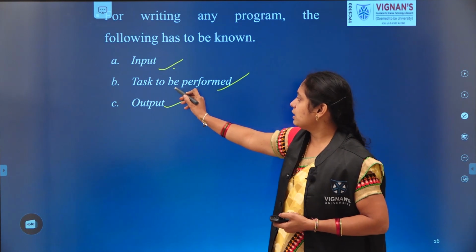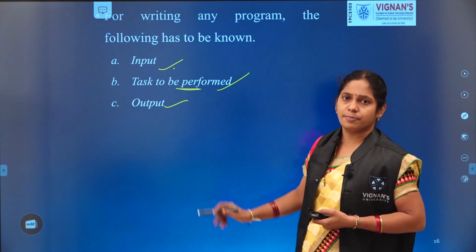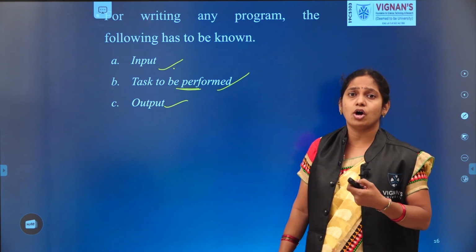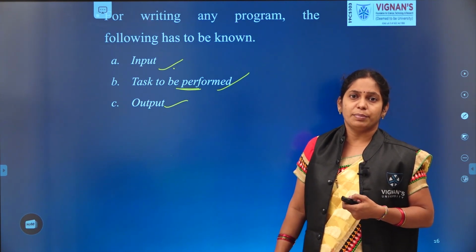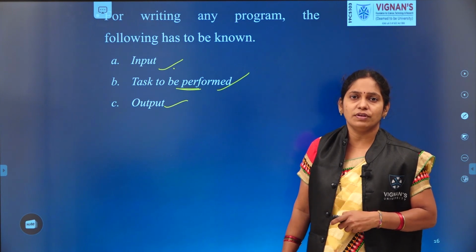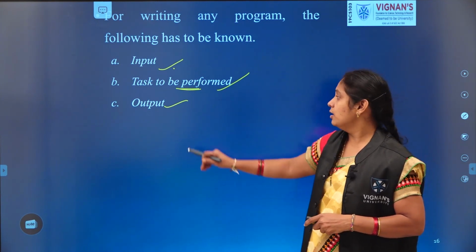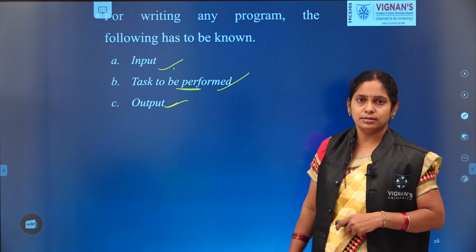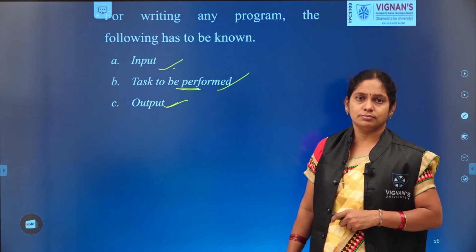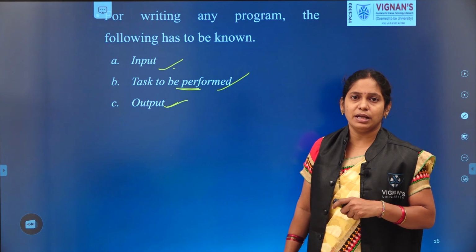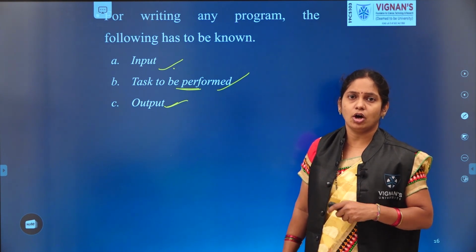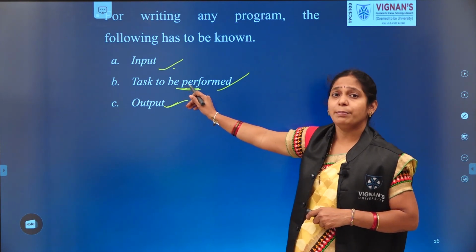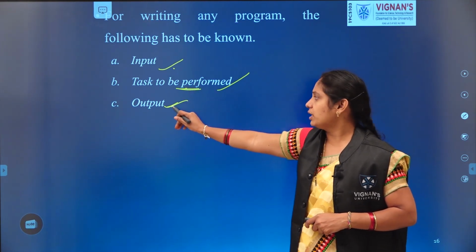The next step is the task. What is the task? Preparing a coffee. Making a coffee is our task. What is the output? What we get finally: coffee. Our input is milk, sugar, coffee powder and so on. The task is preparing a coffee. The output is a coffee.